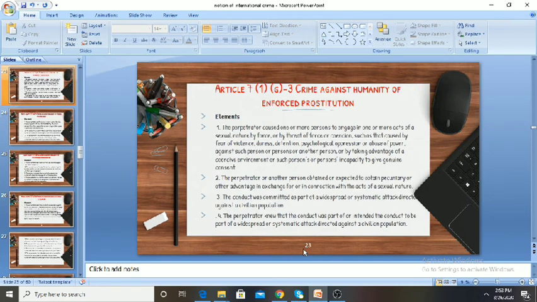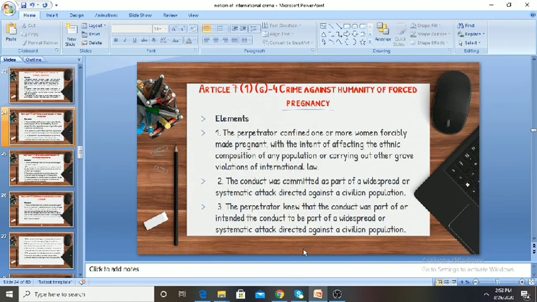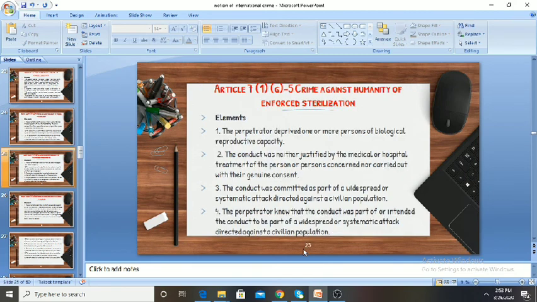Moreover, 7.1G 3 provides the crime against humanity of enforced prostitution. When someone is forced to be engaged in prostitution, that is also a crime against humanity. Article 7 Clause 1G 4 provides the crime against humanity of forced pregnancy. In this regard, these are the elements: the perpetrator confined one or more women forcibly made pregnant with the intent of affecting the ethnic composition of any population or carrying out other grave violations of international law. And the conduct must be directed against the civilian population.